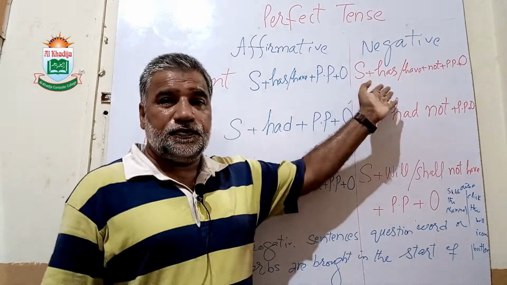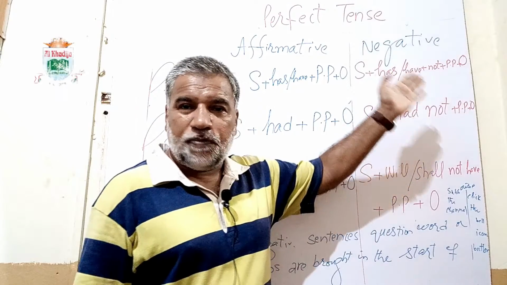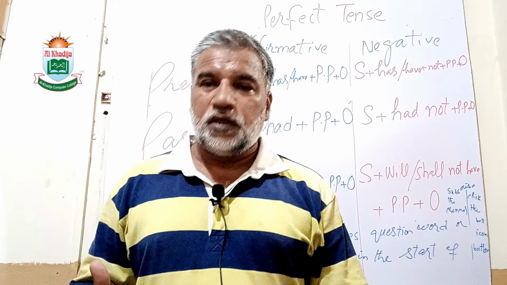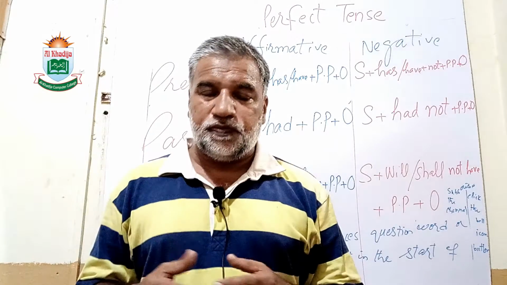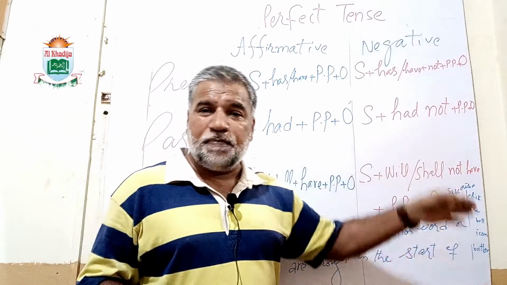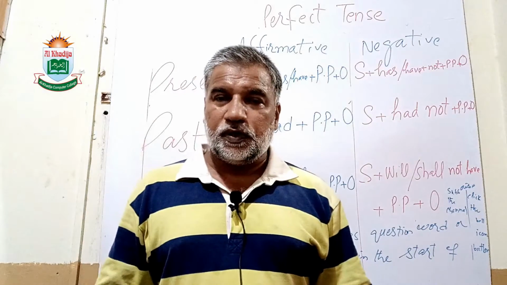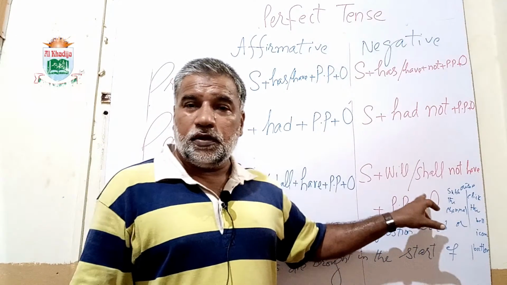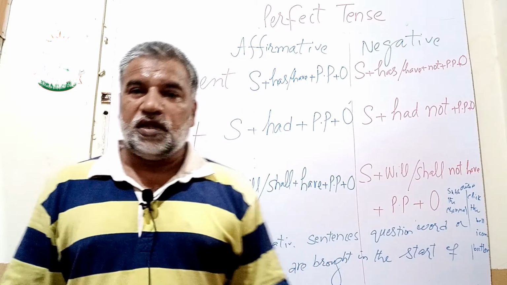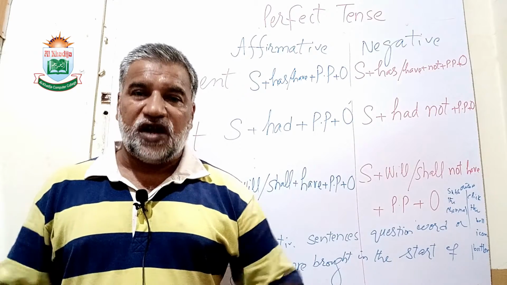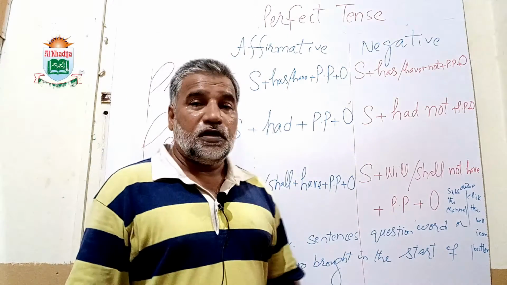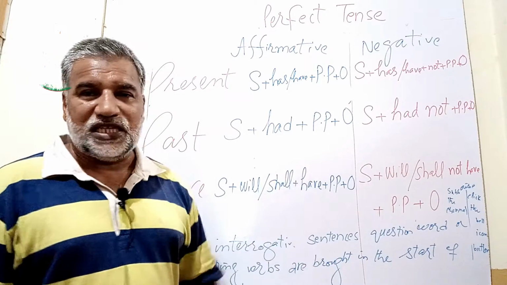Now in negative. The train has not come at the platform. Now in past perfect, the train had not come at the platform. The train will not have come or arrived at the platform. The train will not have arrived at the platform. So you have seen that we have used this syntax to make these sentences.